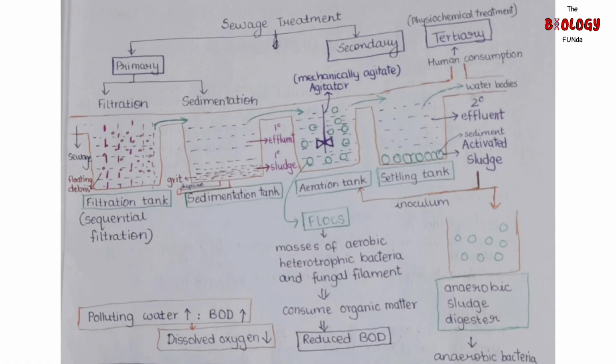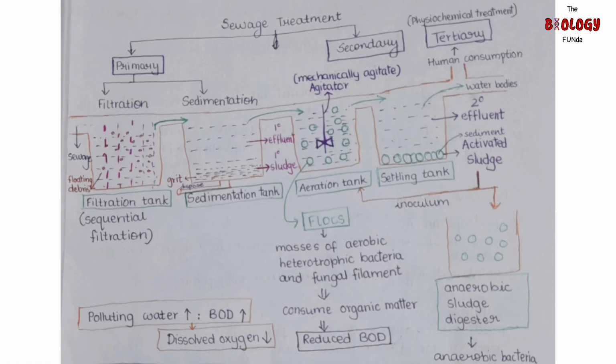So, when the polluting water is more, biochemical oxygen demand is more. Biochemical oxygen demand, or BOD, refers to the amount of oxygen that would be consumed if all the organic matter in 1 liter of water were oxidized by bacteria. It is a measure of the organic matter present in the water. So, if the food is more, BOD is more.